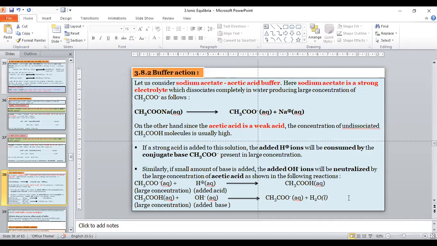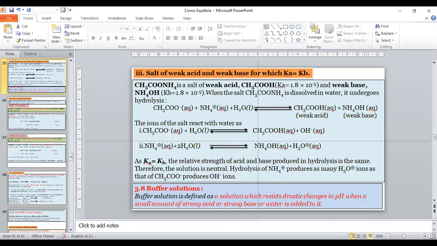Yes, anyone knows about the buffer solution? Anyone can tell me? Mute yourself and tell me. Unmute yourself and tell me. Anyone? Do you know this word buffer?